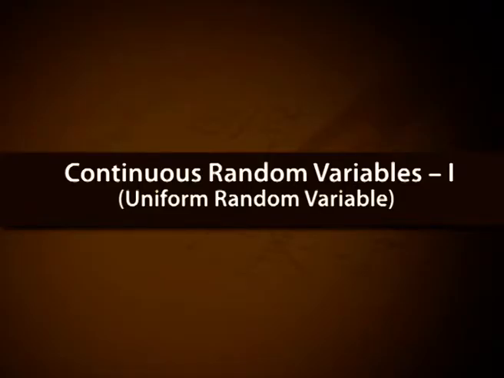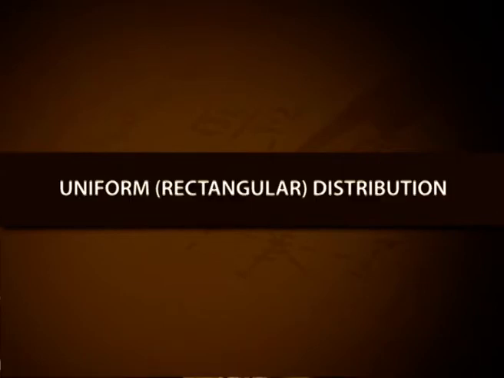Welcome back. In this module, we will discuss continuous random variable part 1, uniform random variable. Uniform or rectangular distribution. A random variable x is said to follow the uniform distribution of the continuous type or rectangular distribution over the interval AB if the probability of x to lie in any subinterval of AB is proportional to the length of that subinterval.